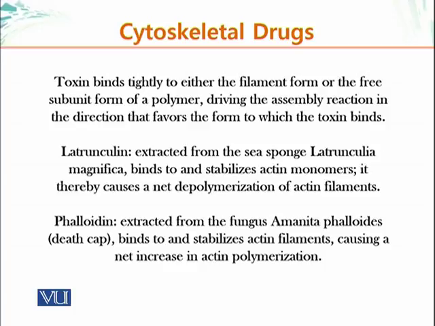Phalloidin is extracted from a fungus, Amanita phalloides, or death cap. It's a mushroom which binds and stabilizes actin filaments. This, ironically, causes a net increase in actin polymerization, and as we have said, controlled, regulated cytoskeletal element polymerization or depolymerization is essential for normal functioning of eukaryotic cells.